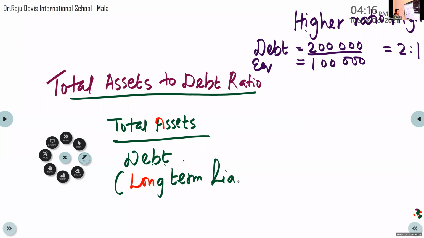Okay, long-term liability. Which are the total assets? Total assets means both current assets as well as non-current assets. Current asset plus fixed asset, the second half of the balance sheet. Non-current asset plus current asset will give you total asset. And it also includes both tangible and intangible assets.